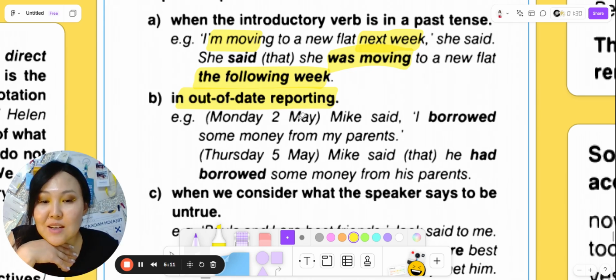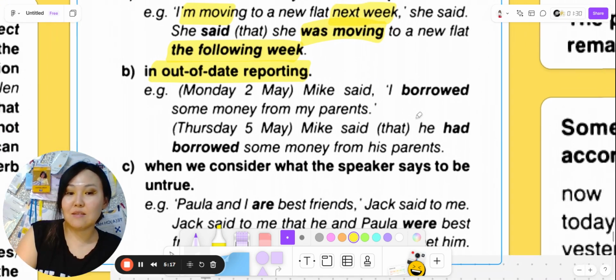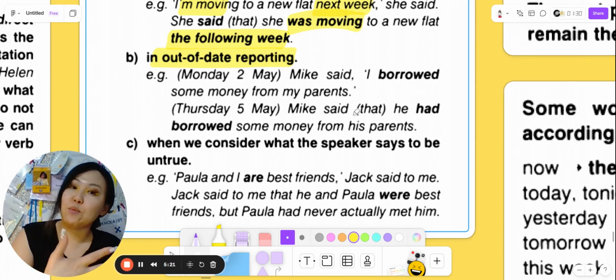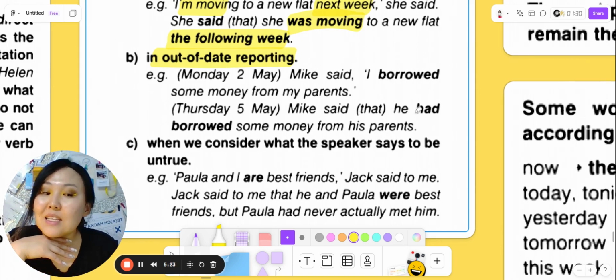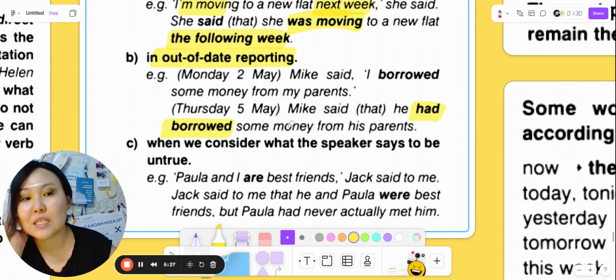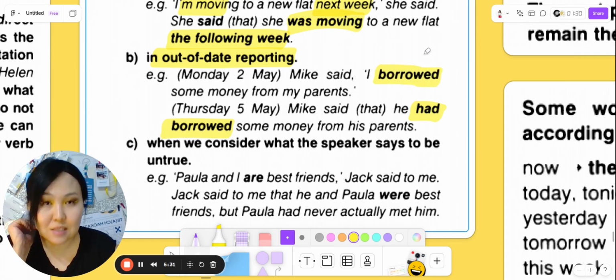Next one, in out of date reporting, it means when it happened after some time. Monday, the 2nd of May, Mike said, I borrowed some money from my parents. And Thursday, the 5th of May, we are reporting it, Mike said that he had borrowed some money from his parents. And here we see that in direct speech, it was just past simple.